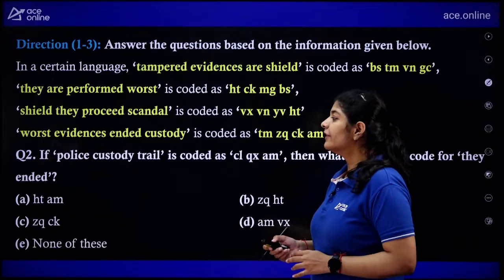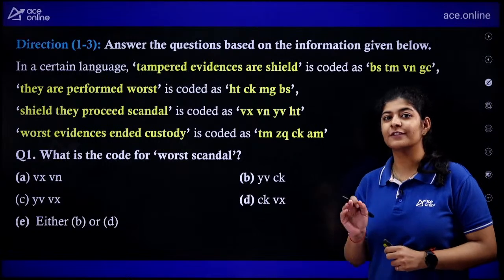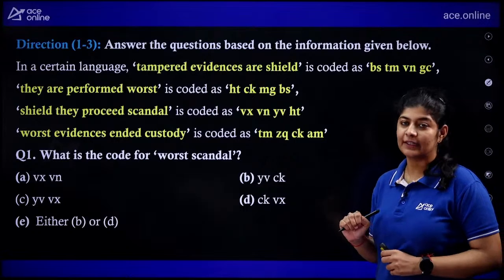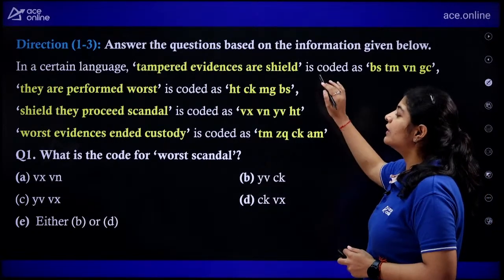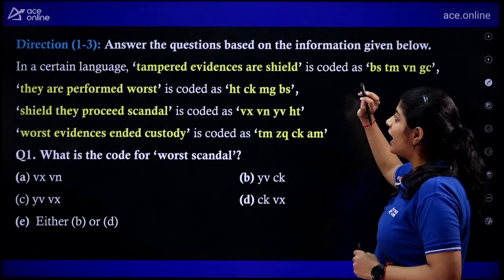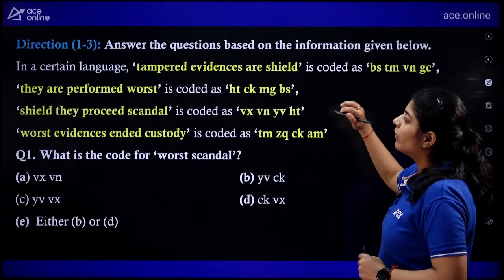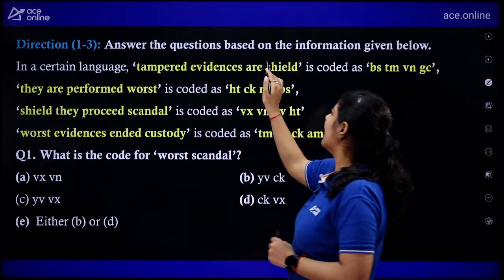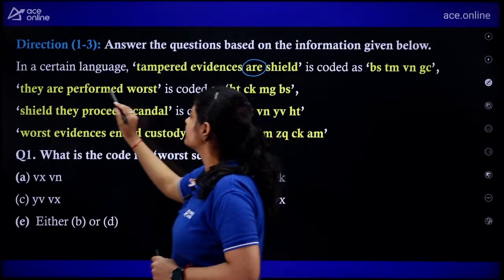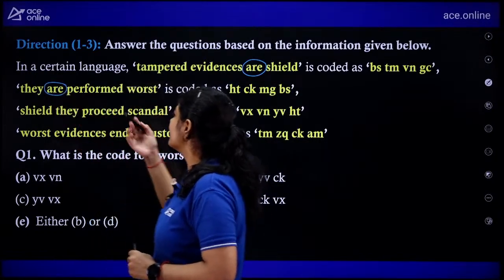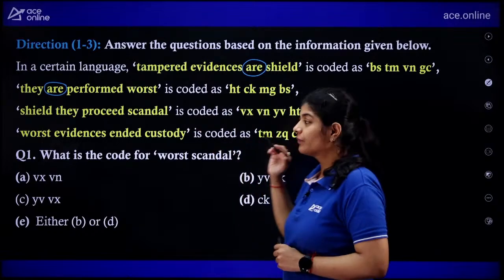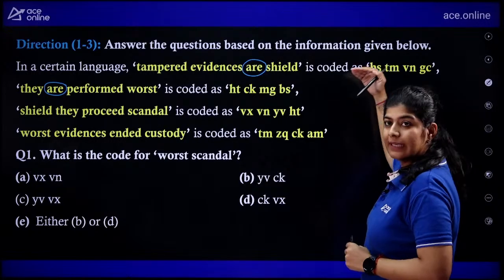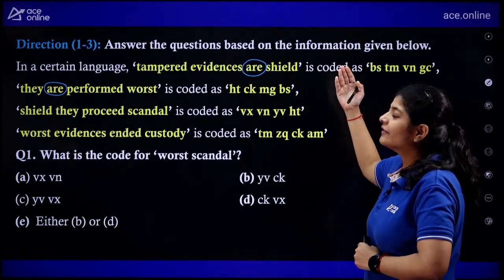Okay, whenever we have such type of questions, the first approach that we need to follow is to focus on the common data that we are having. In the first code, it is given that tempered evidence are shield. They are performed worst. Do we have anything common between these two? Yes, we have the word are. Do we have any other words like are in the other codes? No. So now we need to find out the common code which is common in both the lines. Do we have any other word which is common?